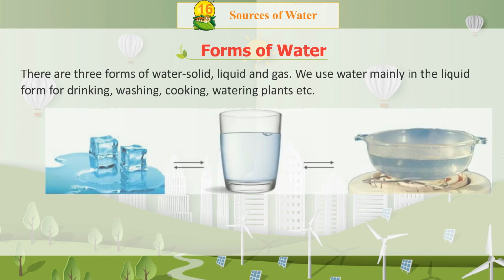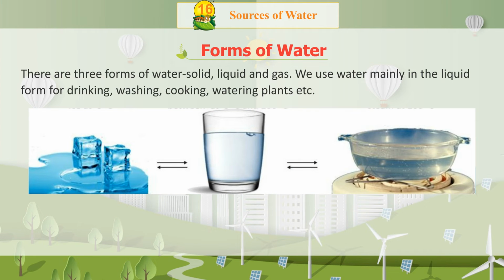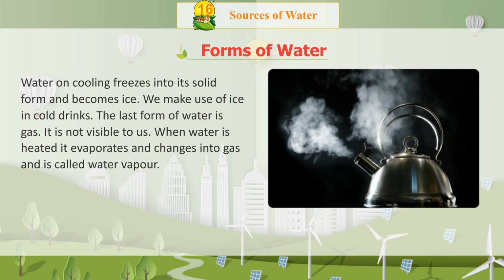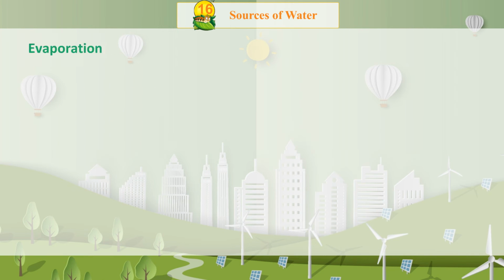Forms of water. There are 3 forms of water: solid, liquid, and gas. We use water mainly in the liquid form for drinking, washing, cooking, watering plants, etc. Water on cooling freezes into its solid form and becomes ice. We make use of ice in cold drinks. The last form of water is gas. It is not visible to us. When water is heated, it evaporates and changes into gas and is called water vapor.